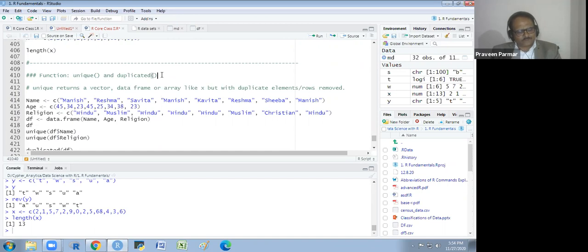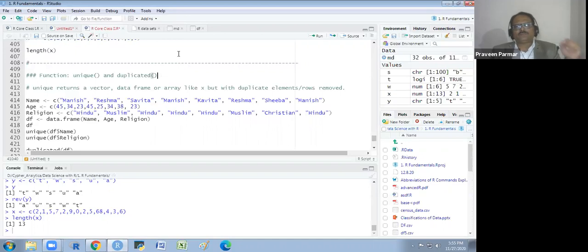What are these noisiness, or we could say the deficiencies, or the gaps in the data? There may be some rows duplicated in the data. Duplicate data may be there. There may be missing values and there may be some outliers in the data. So here I am talking about the duplicate.